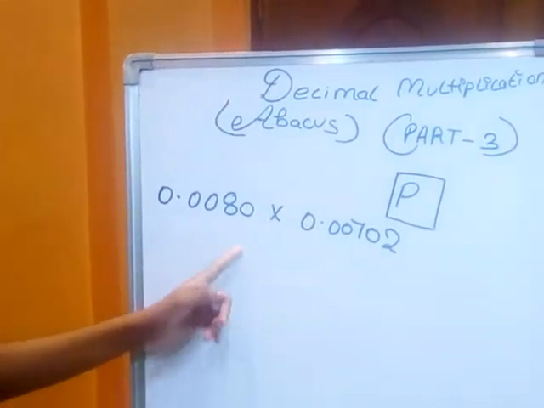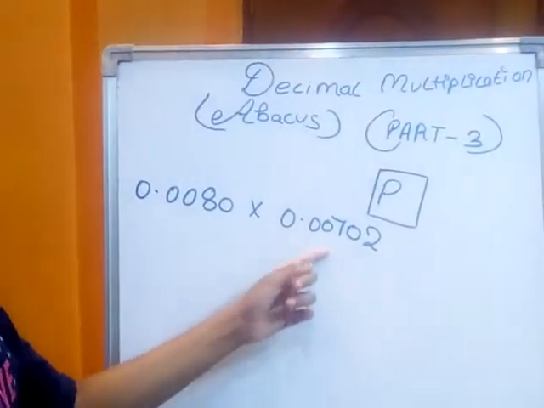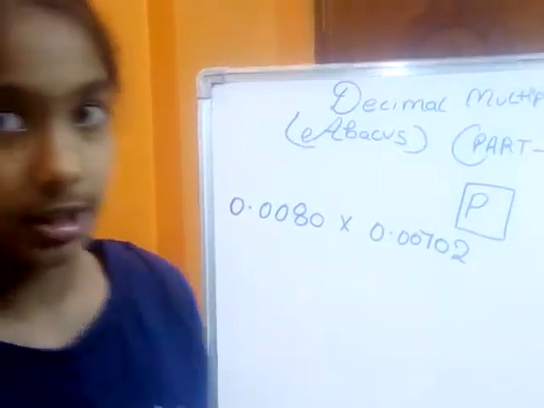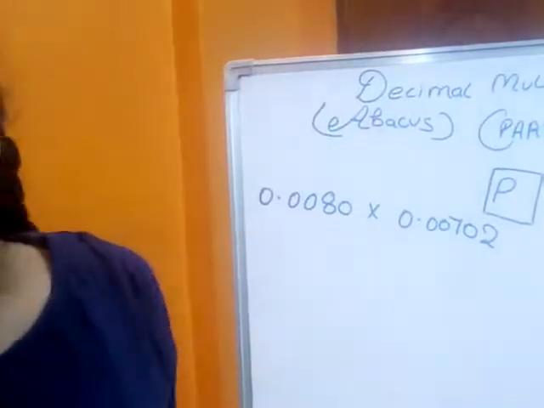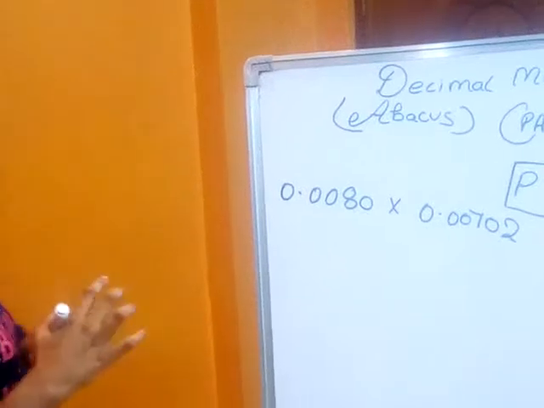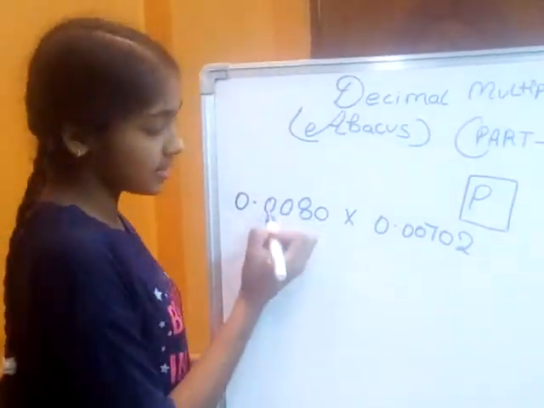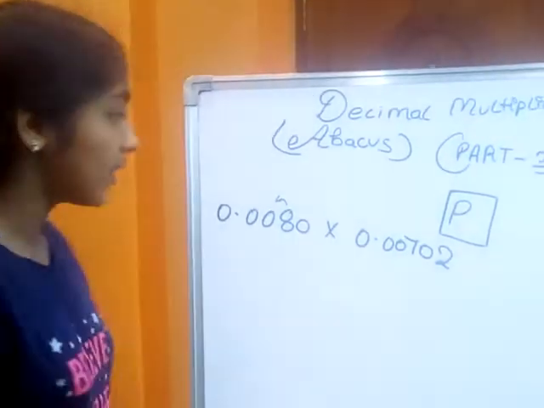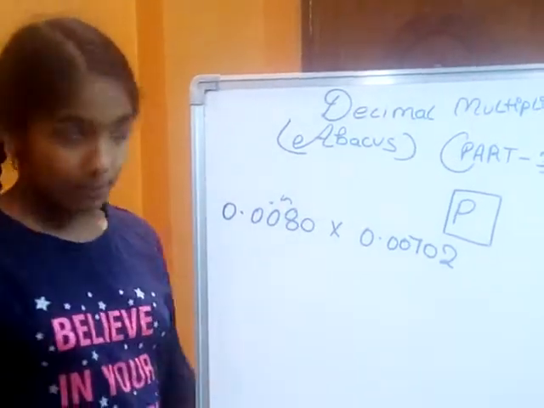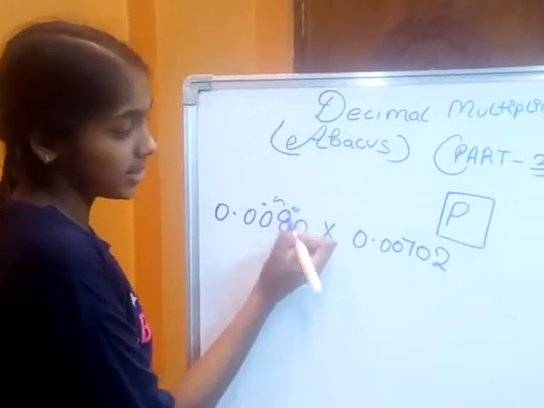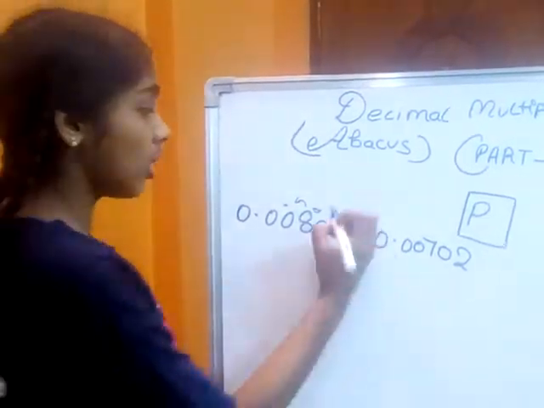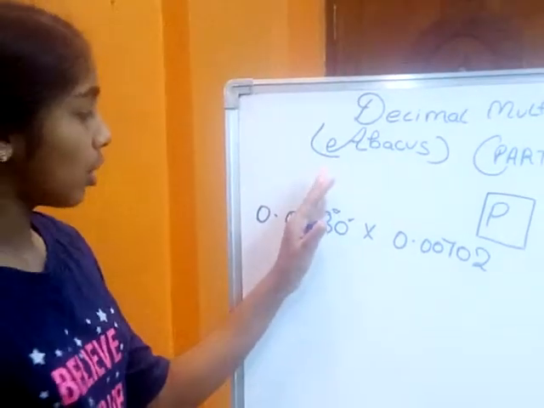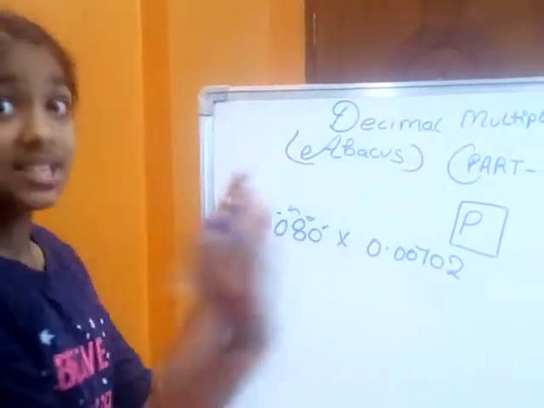Okay, let us find the position of 0.0080 into 0.00702. Here I have one important thing I am telling again. See, the two zeros in front of 8 are not counted. But the one zero after 8 is counted. So ignoring the leading zeros, we will get this as 80. Remember that.